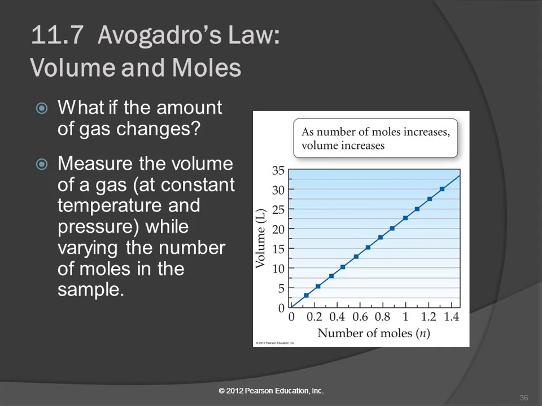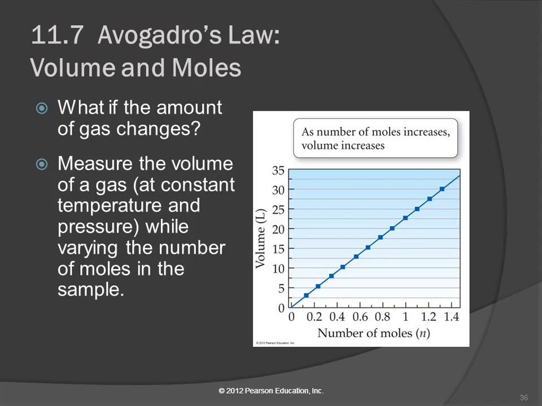Avogadro's law. So far, all these things we've been talking about, the amount of gas hasn't changed. But what if the amount of gas does change? Where have we heard this name before, Avogadro? Avogadro's number. And what was Avogadro's number? 6.022 times 10 to the 23rd, and that was the number of things in a mole, right? Avogadro also worked with gases, and actually it was his work with gases that led to the understanding of what that number that bears his name was and how it's useful and what a mole was.